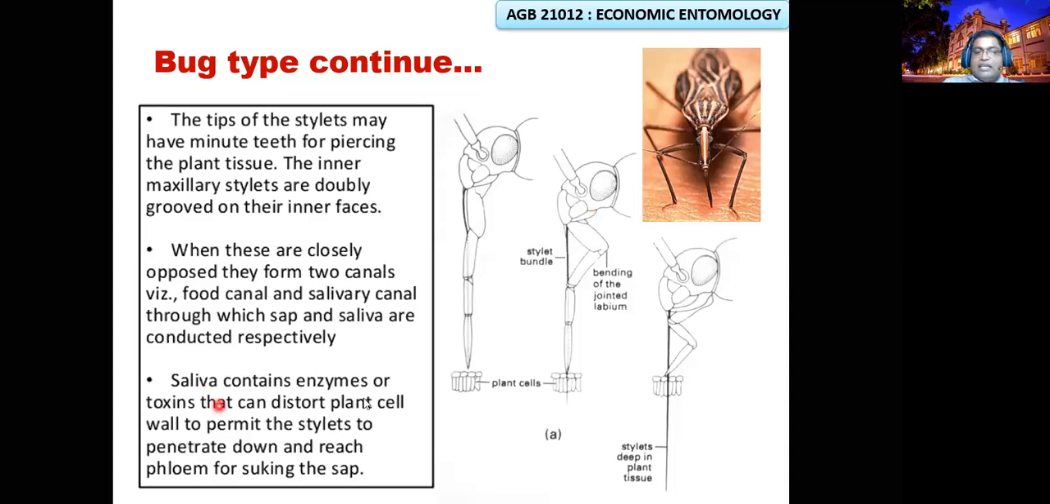Saliva and enzymes are inserted into the plant. While they are injecting the saliva, they are also transmitting the viruses. The saliva is toxic to the plant. That's how the bugs are transmitting the viruses. Even mosquitoes transmit them; piercing and sucking insects are very dangerous ones, right?